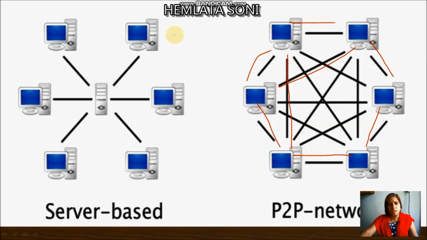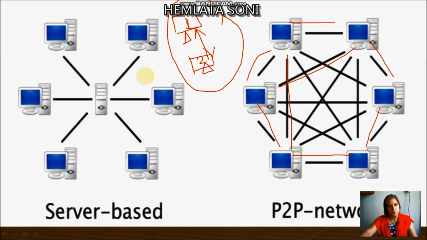You can understand a peer-to-peer network by using an example. Suppose we are connecting only one computer to another computer, that may be assumed as a peer-to-peer connection. So here computer number 1 is connected to computer number 2. This may be assumed as a peer-to-peer network.